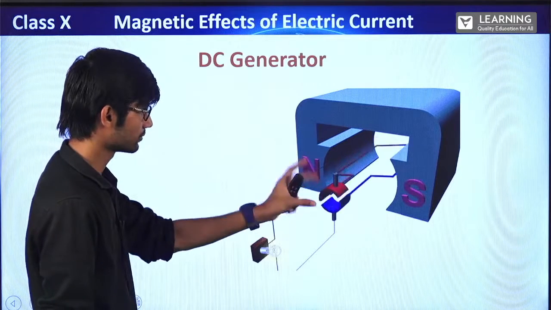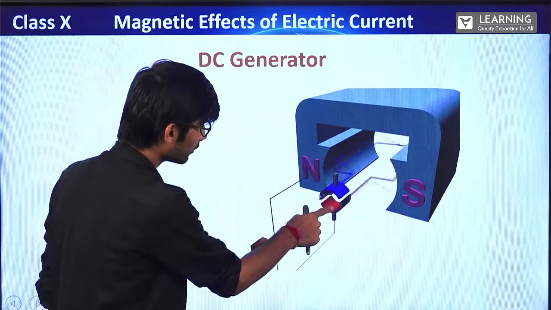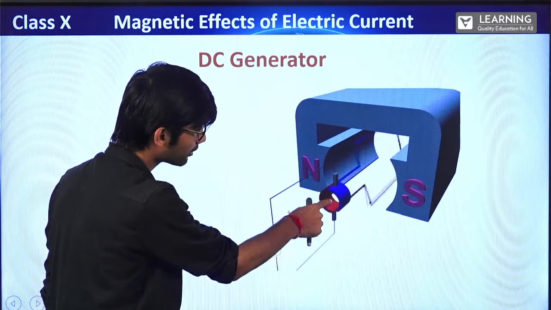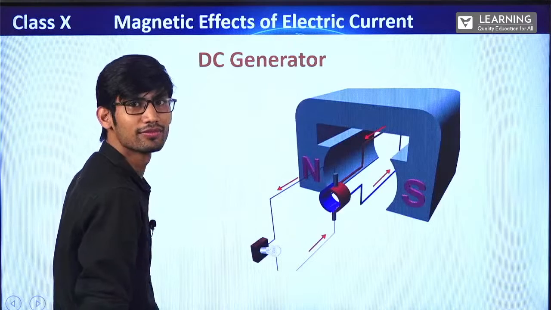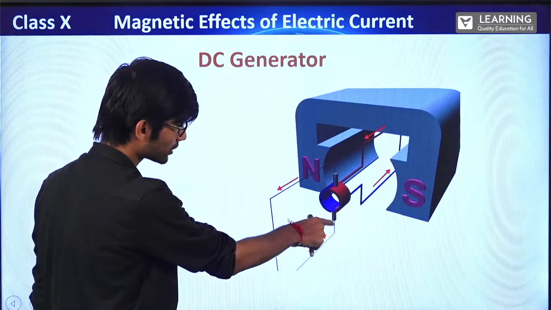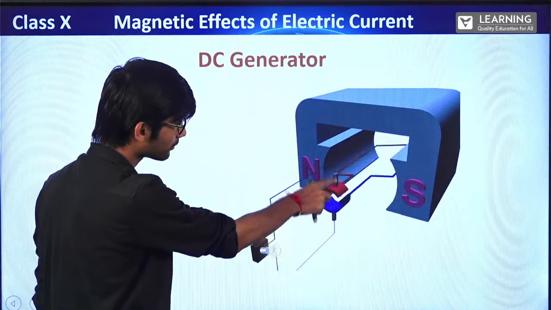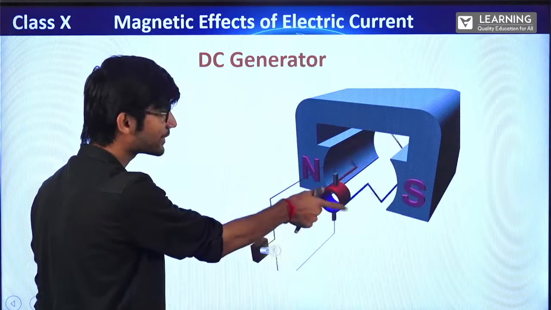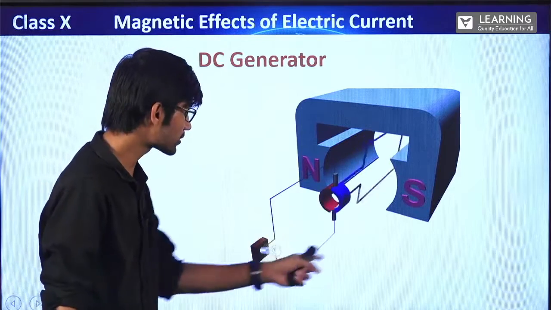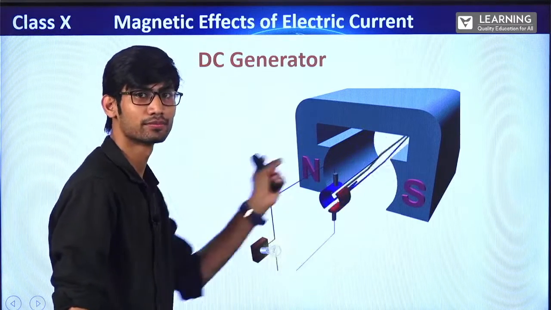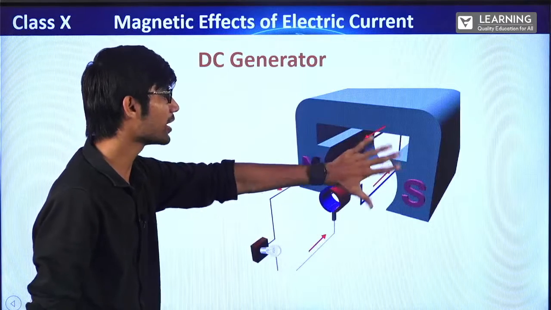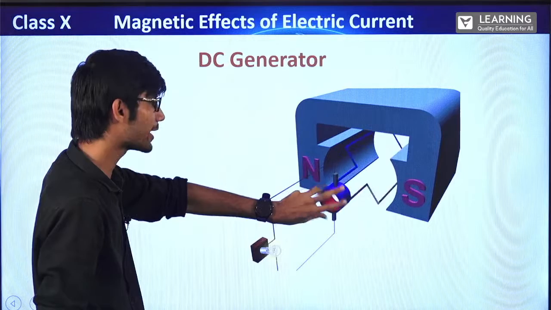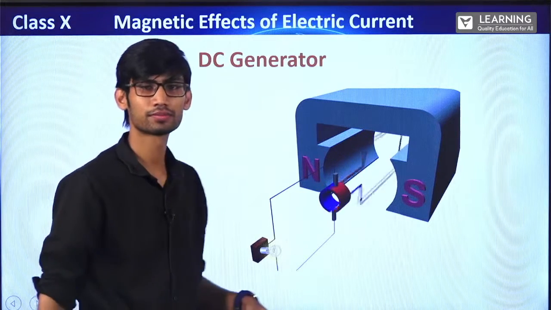It will be rotating. This red one, first it was touching this side of the wire. Then after some time this red one will touch this side of the wire. Getting? When it starts rotating, it will come this way. So first touching this, then this, then this, then this. The polarity is reversing every single time, because of which the current in this circuit is maintained. Because here after every half cycle the current direction is changed. To maintain it, we have to change this polarity also. Understood?